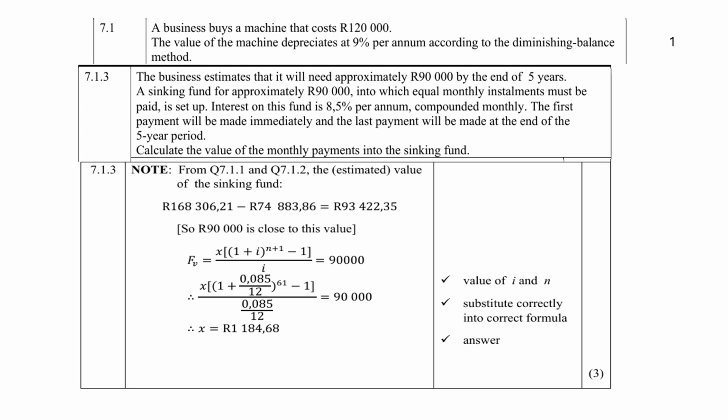Right. So 5 years will give you 60 months, but now it will have to be 61 months because you pay immediately. So please don't forget it. And that is equal to 90,000 rand. Do your substitution. Do your calculations using the calculator. They shouldn't be difficult. And then you get the answer of 1,184 rand and 68 cents.